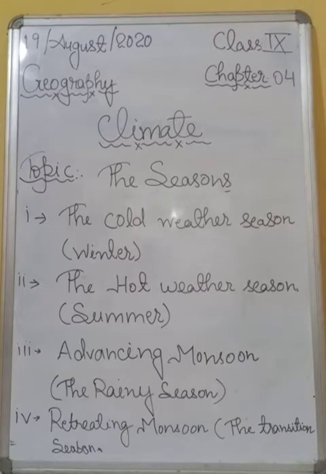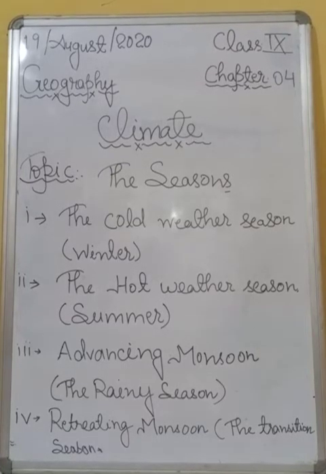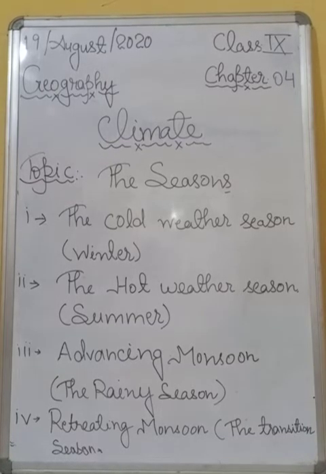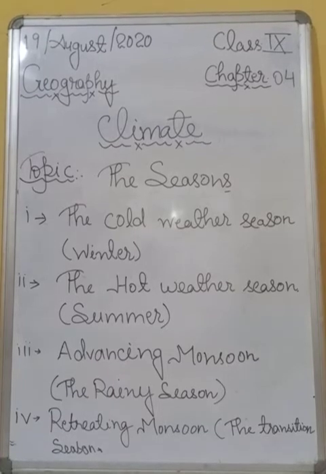Understood? After that, temperature variation during hot weather. So students, as I told you, the influence of the shifting of the heat belt can be seen from temperature recordings taken during March to May at different latitudes.